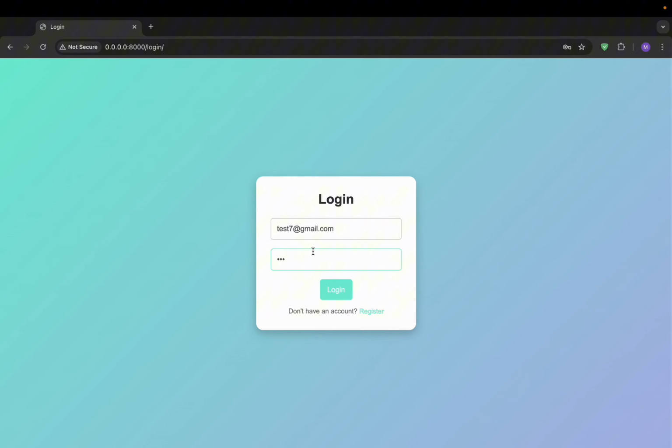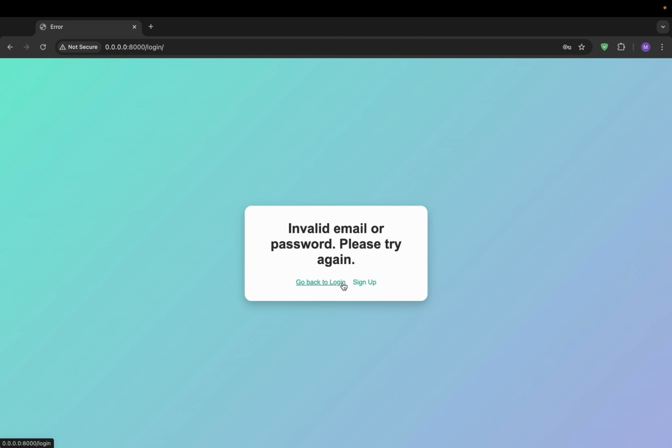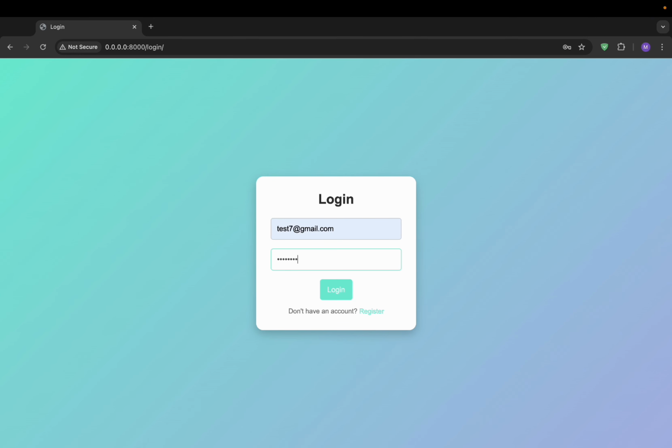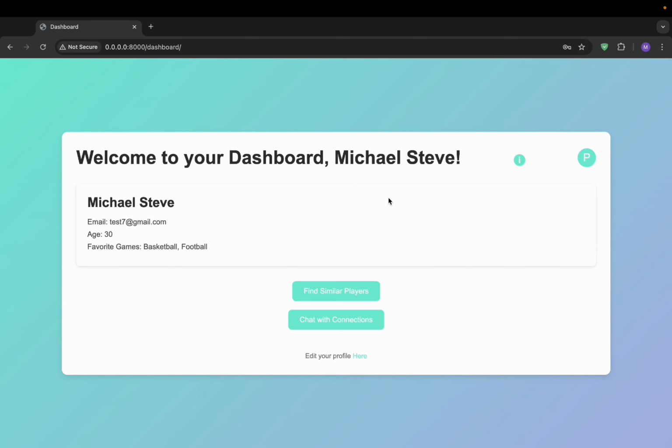Let us try something else. So this is a wrong password clearly, and let's log in. So we see that something is wrong. Let's go back to login and try that again. test7@gmail.com. Let's log in. And here we have the dashboard for Michael Steve.